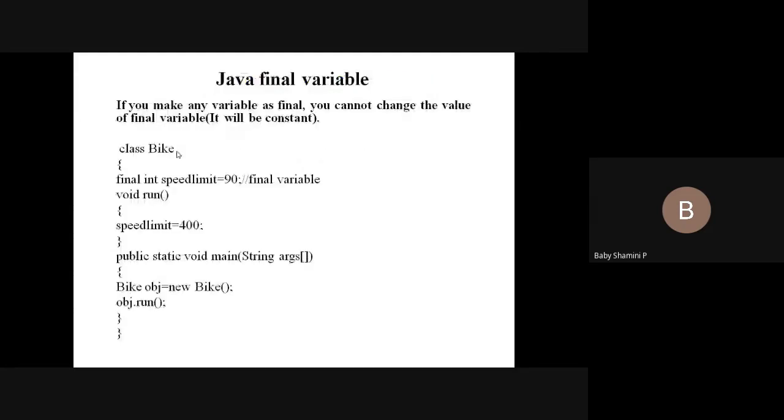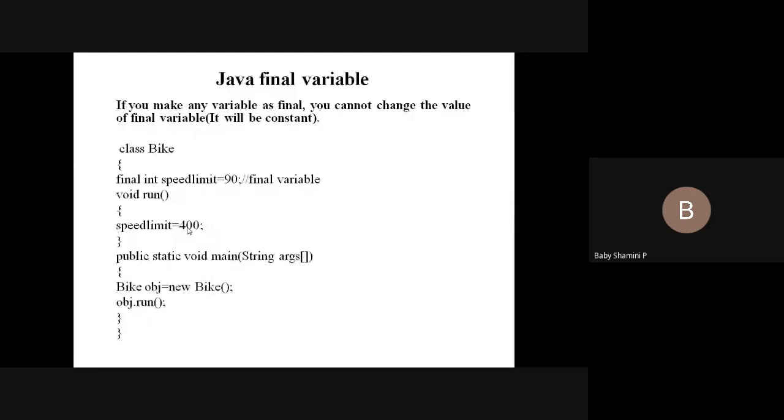So see the example. First we have a class Bike. Inside we have a variable speed limit, that is 90. Here I declare it with the keyword final. So what is final? We cannot change the value of speed limit. The speed limit contains the value 90. Inside a method, I am going to change the value to 400, speed limit equal to 400. If you declare this variable as final, it means we cannot make any changes in this particular variable. That is the main concept of a final variable. Okay, so it shows an error message.